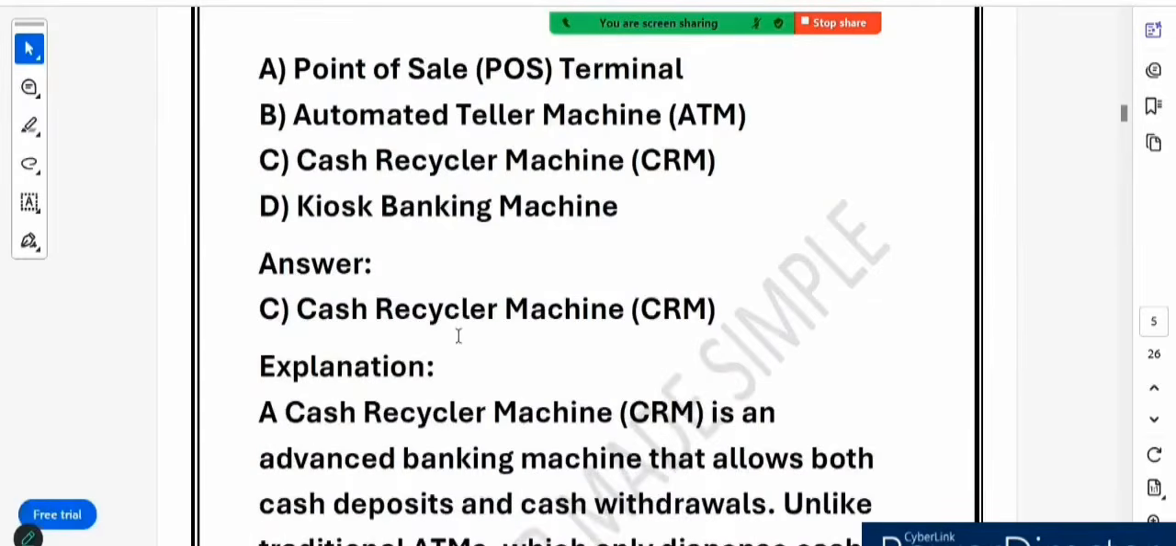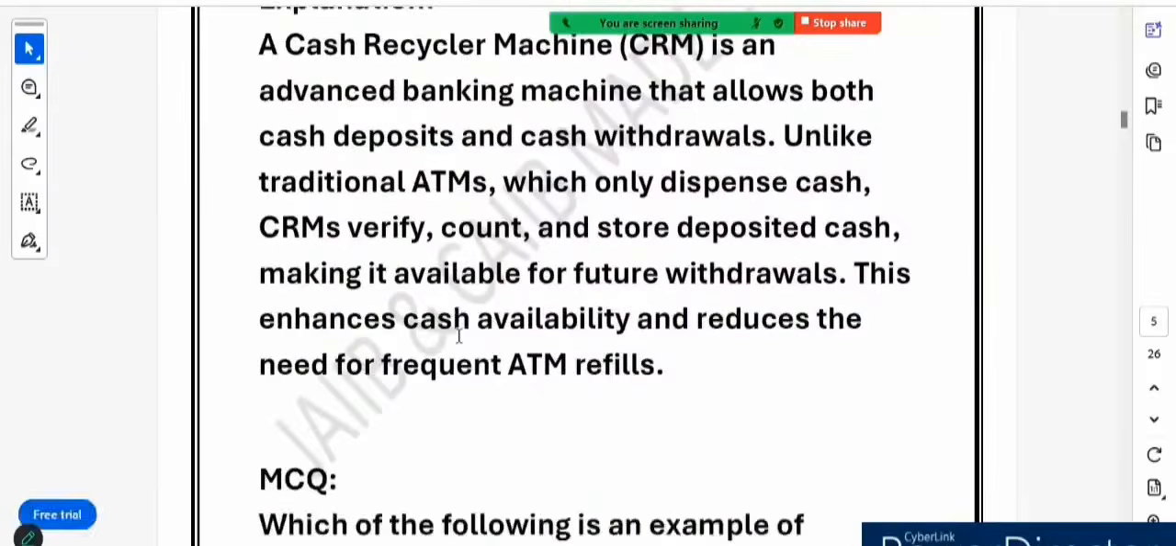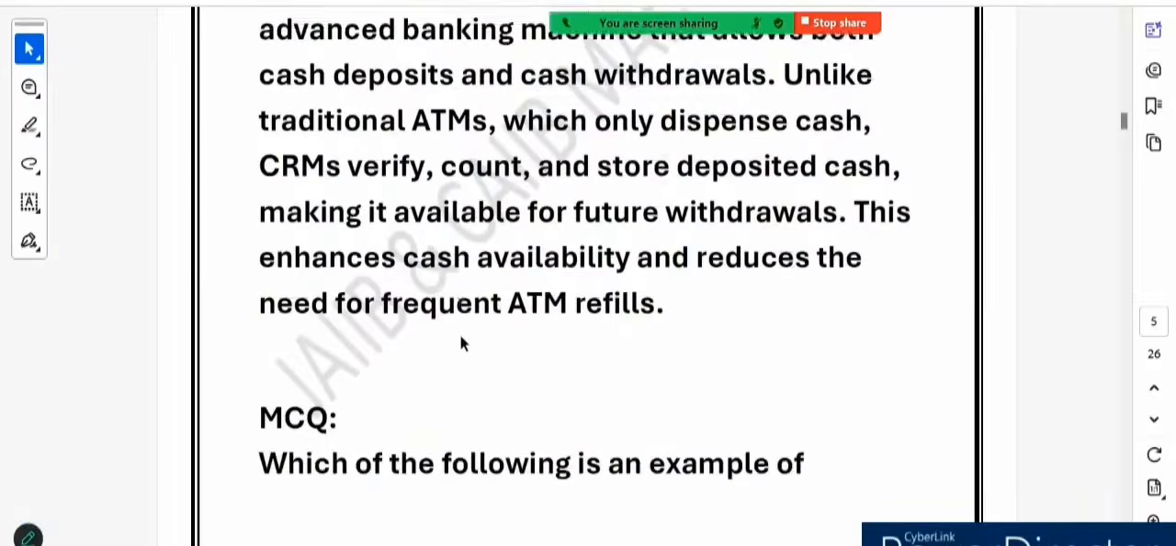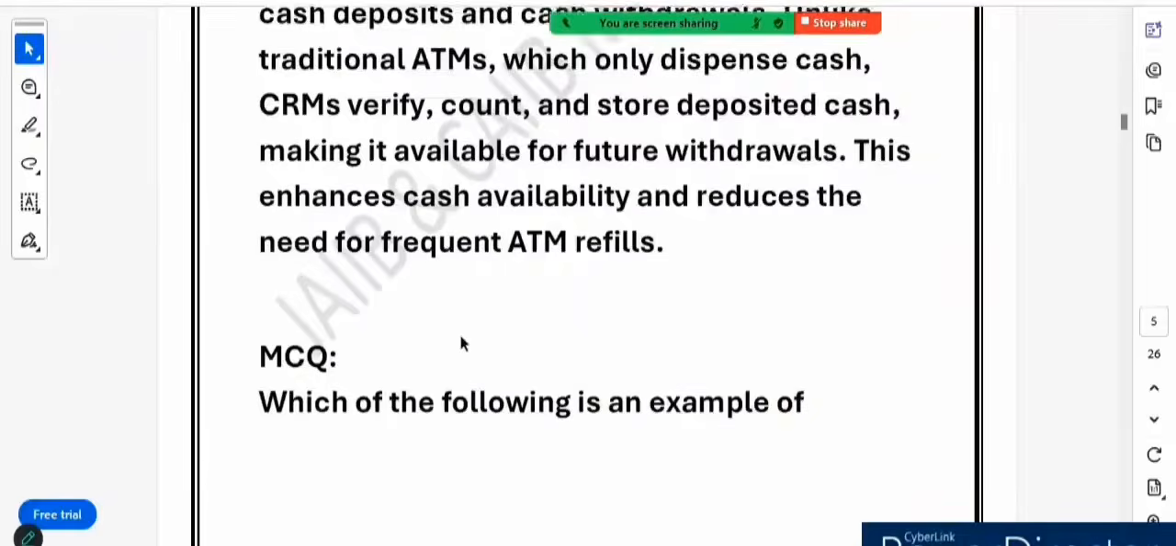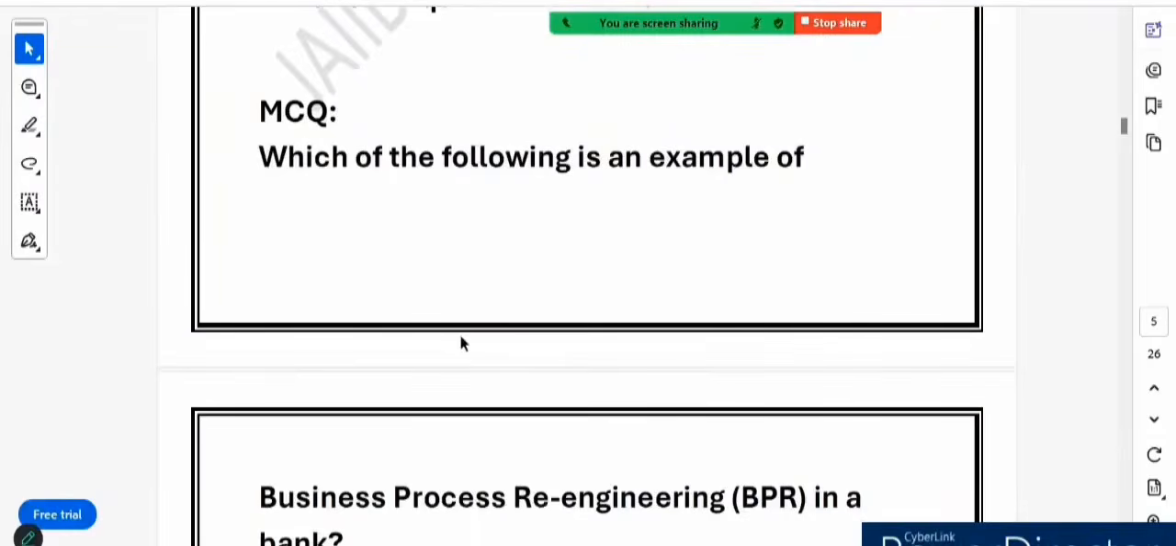POS only processes card payments. ATM mainly dispenses cash but does not recycle deposited money. And kiosk banking systems provide basic banking services but do not handle cash transactions. Now let's see the next question. Very nice question it is.